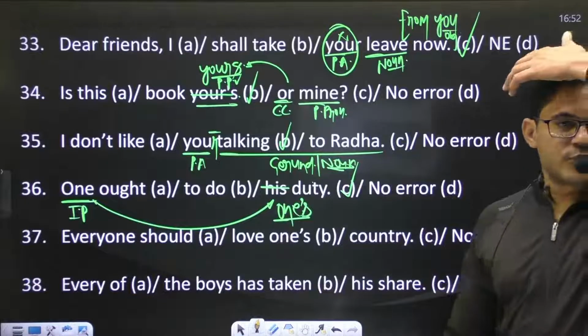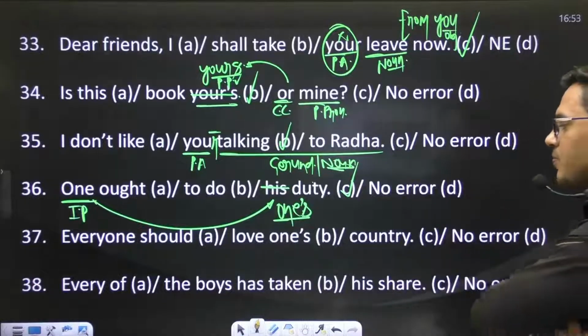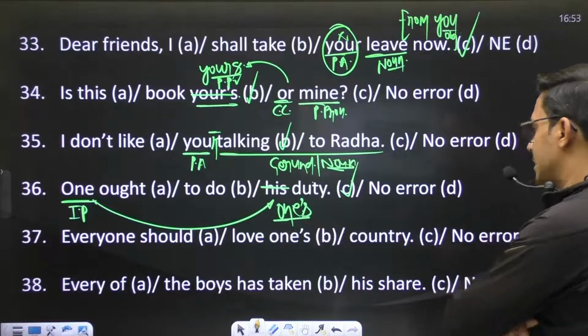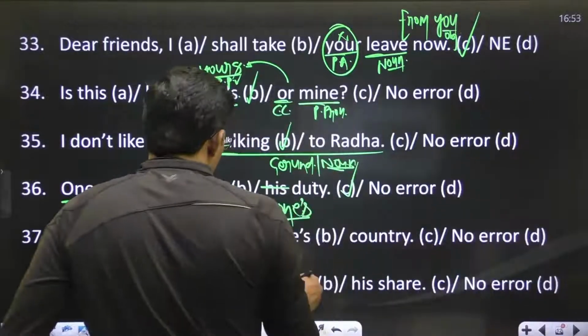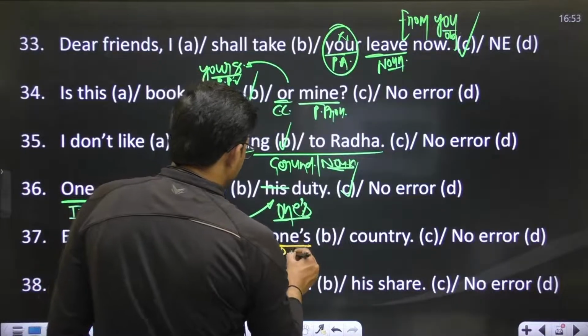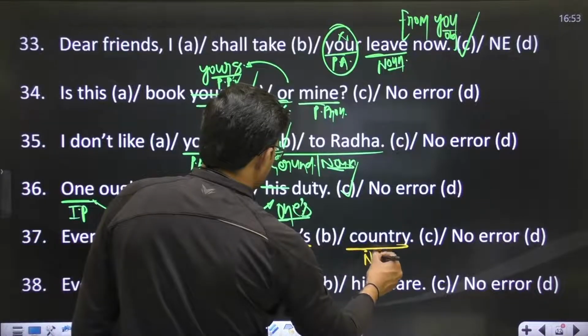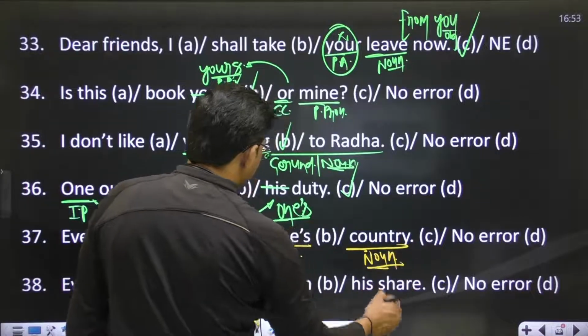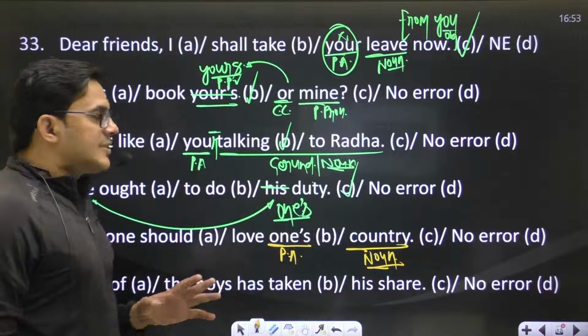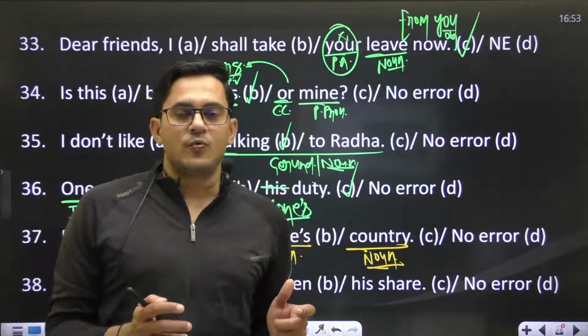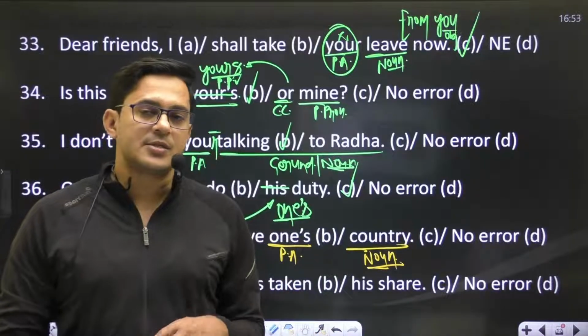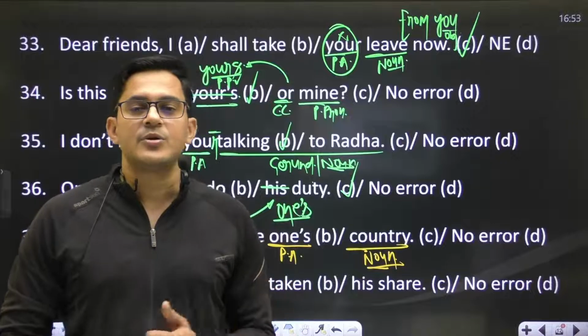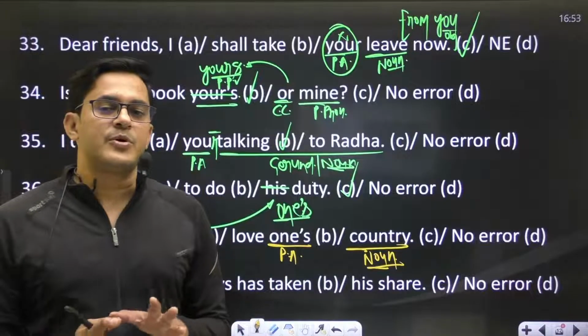Okay, move to the next one. The next sentence is: everyone should love one's country. Here we have a possessive adjective before the noun country, right? But remember, the possessive adjective one's will be used only in case you have an indefinite pronoun one.